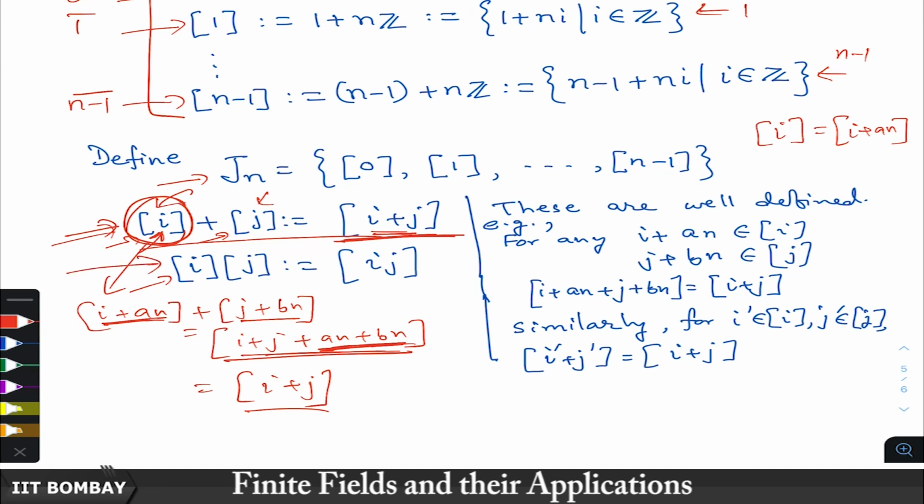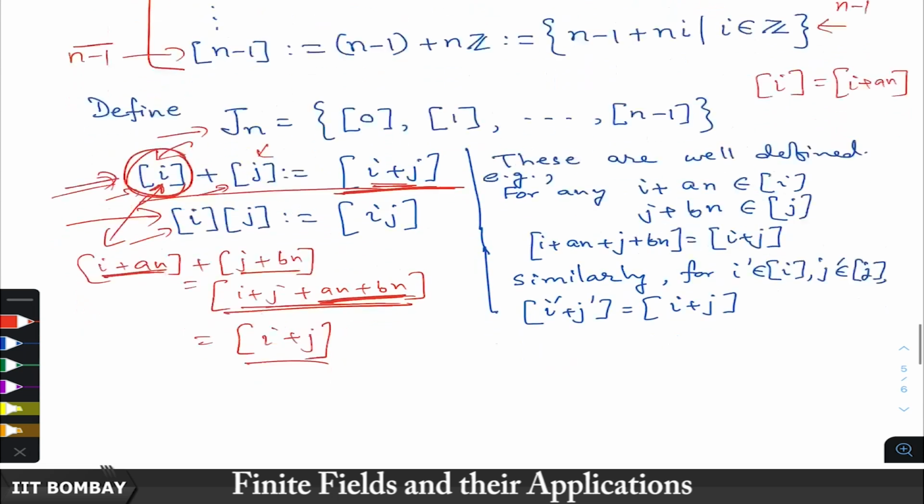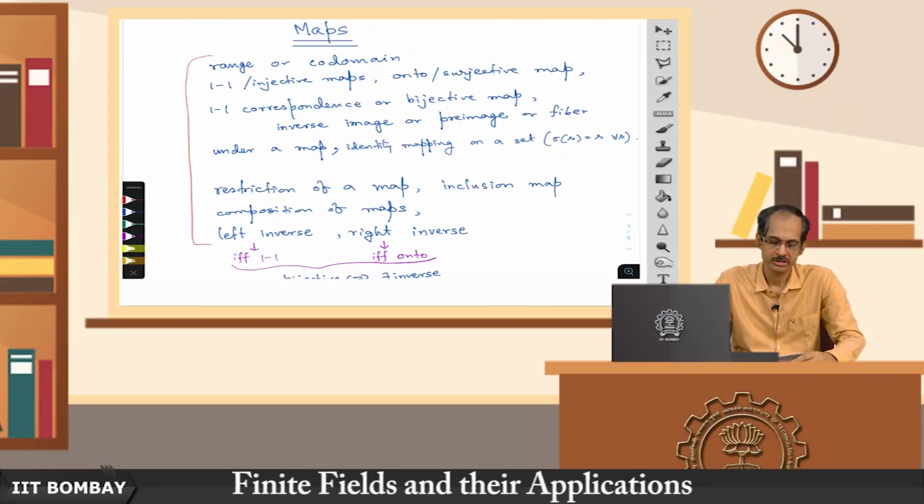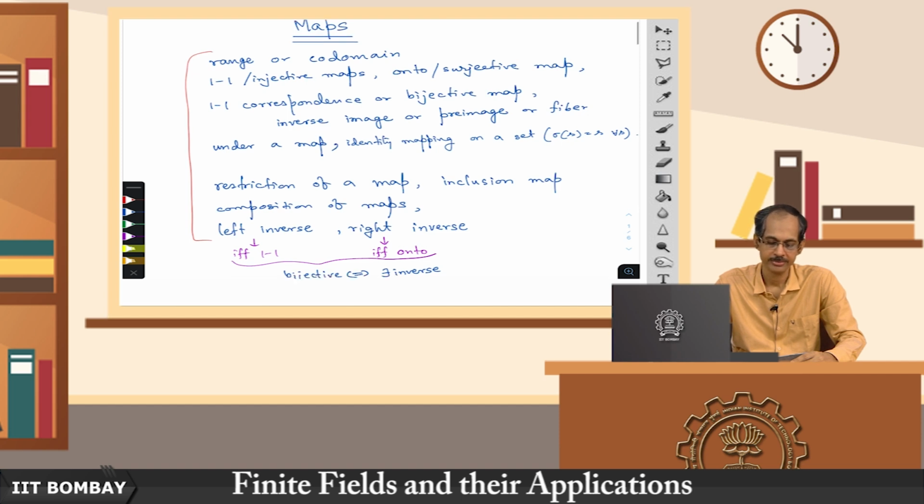Similarly, one can also check that this definition of multiplication is also well defined. Okay, now we will discuss maps and define certain types of maps, and also discuss some related definitions, and then discuss some basic results about maps.